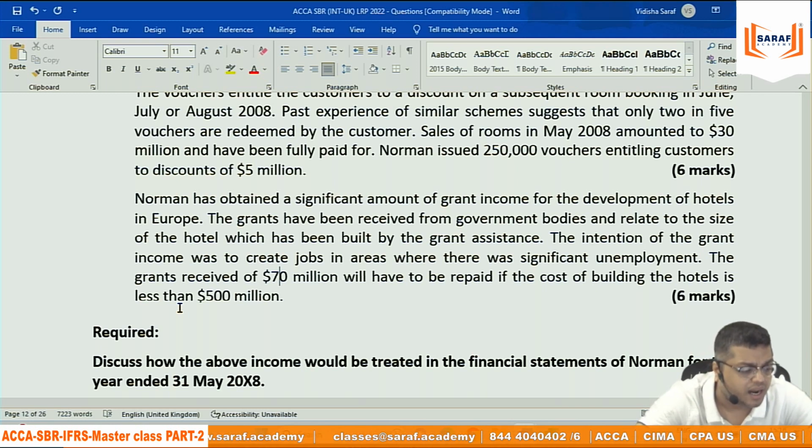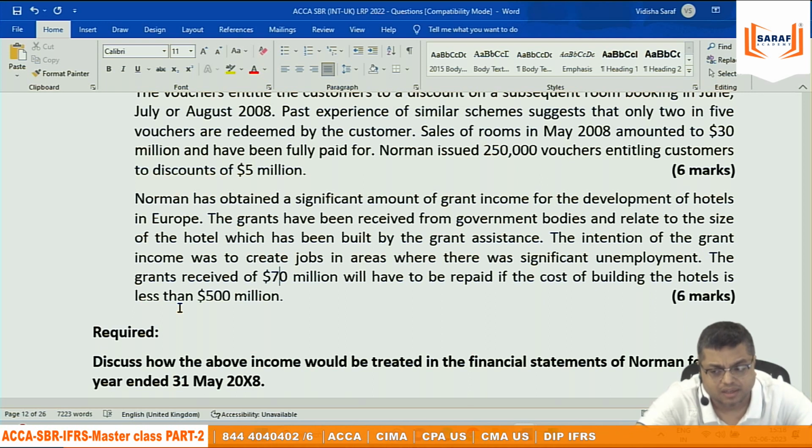The grant received, 70 million, will have to be repaid if the cost of building the hotel is less than 500 million. ग्रांट का पैसा वापस करना पड़ेगा अगर आप होटल जो बनाएंगे वो 500 मिलियन से कम का है.